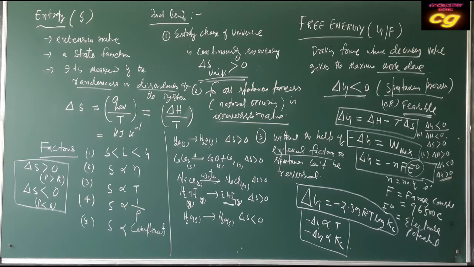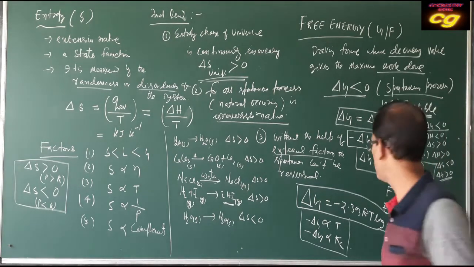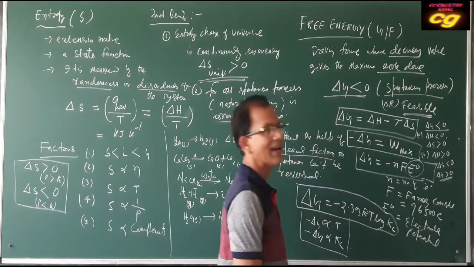If del G is positive, the reaction is non-spontaneous. This is the case when the enthalpy change is positive and the entropy change is negative. Both factors being positive results in non-spontaneity of the reaction.